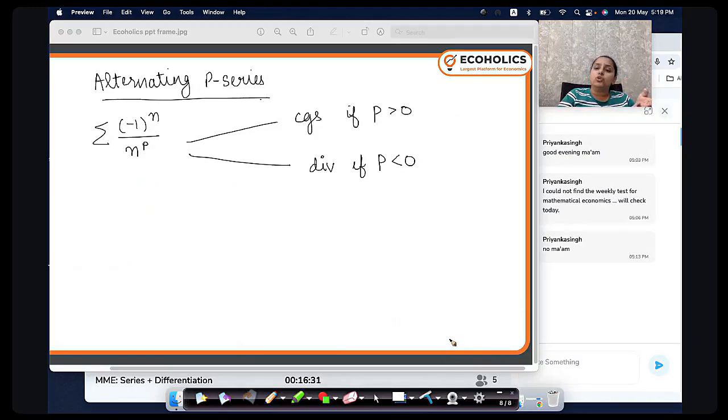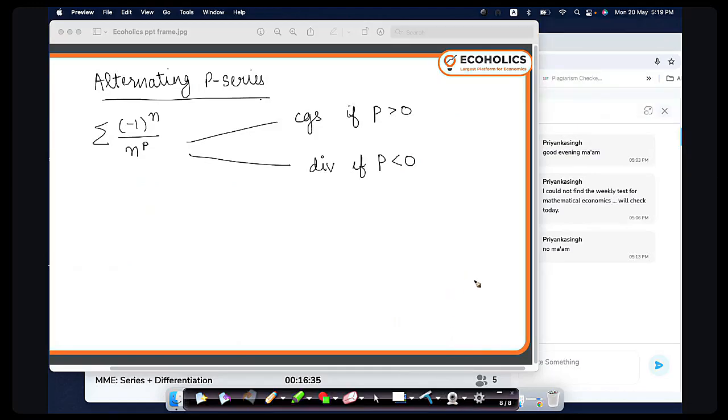Now we proceed on to differentiation. Okay, now moving on to differentiation. I have 5 students in the class right now. Tell me one thing, how many of you know how to find the derivative?